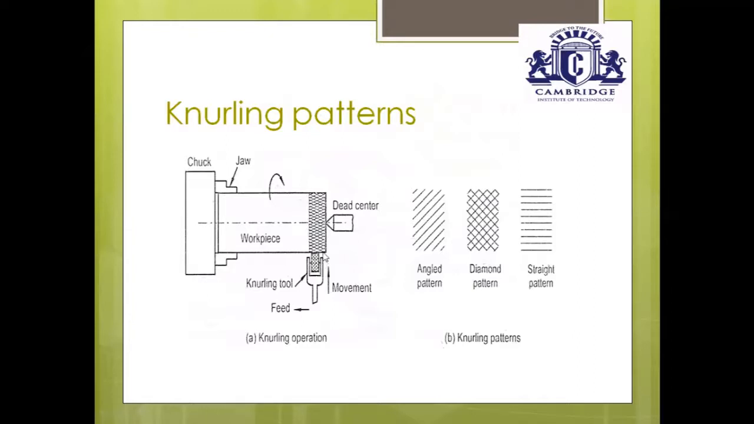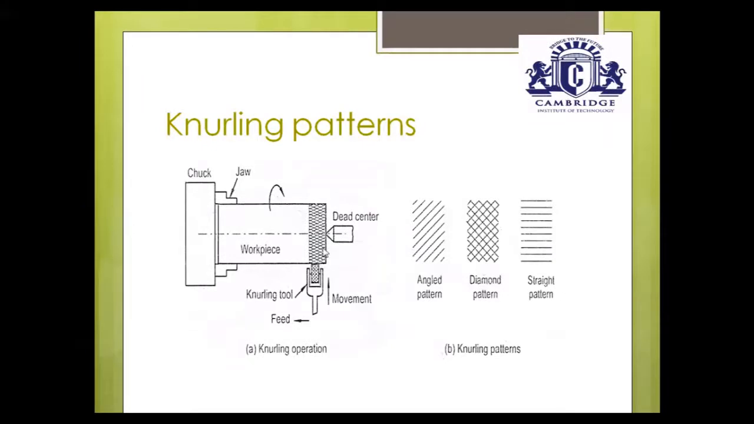This is the depth of indentation. This is the feed direction. As per your required length, you have to move the knurling tool from its one end to the required length on the surface of the workpiece to get the required serrated pattern on the cylindrical object.